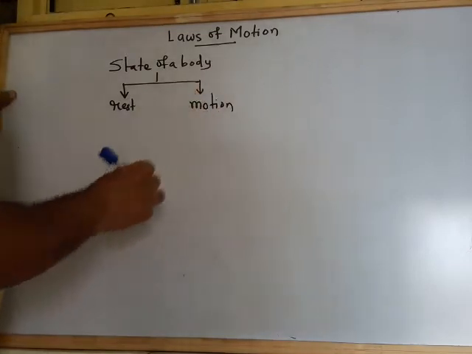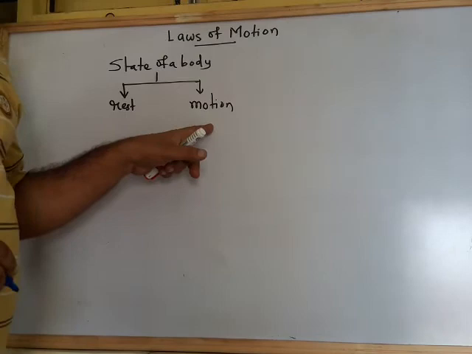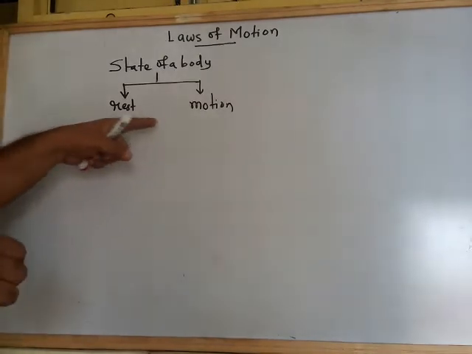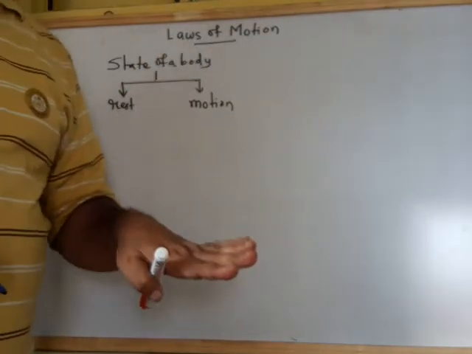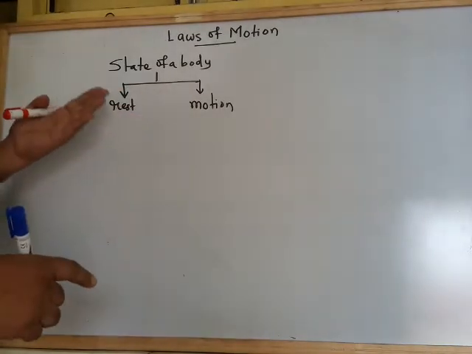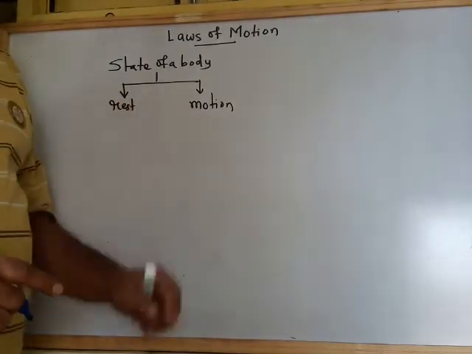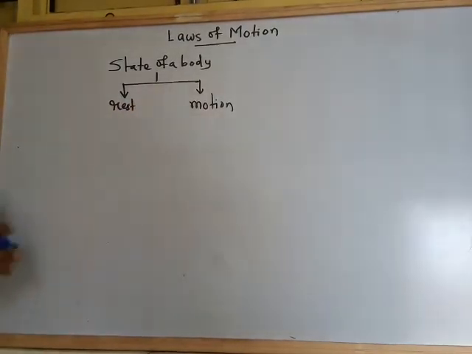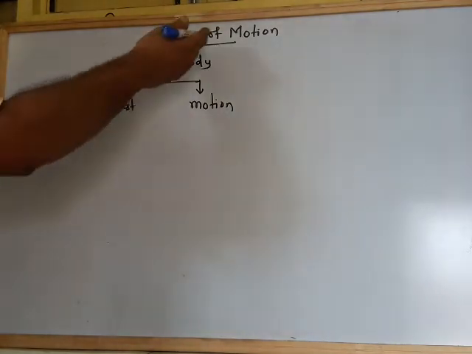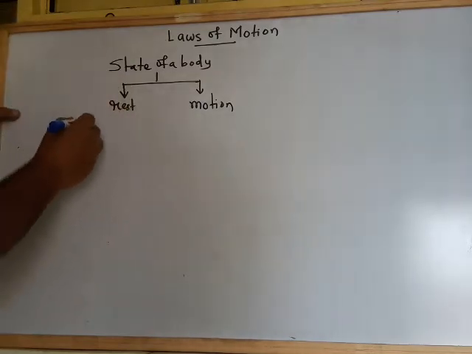There are two states of a body. One is known as the rest or one is known as the motion. A body can't be in two states at an instant. The body can't remain in the two states. It has to remain either in rest or it has to remain in motion, not both. Okay, now see, then after the state of body, because we want to study the laws of motion, laws of motion पढ़ने के पहले स्टेट के बाद हम डायरेक्टली चलते हैं ये वर्ड पर, टर्म पर,